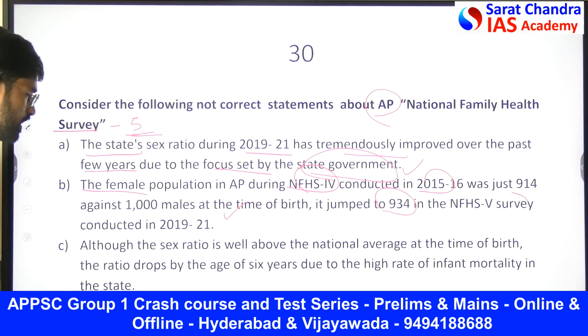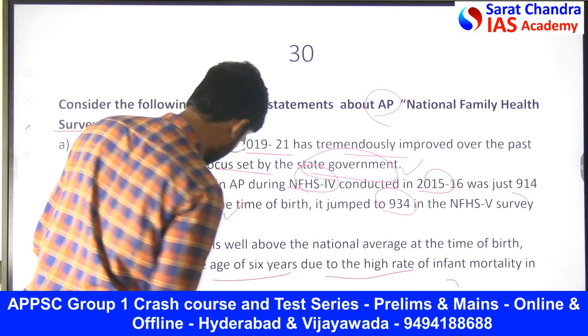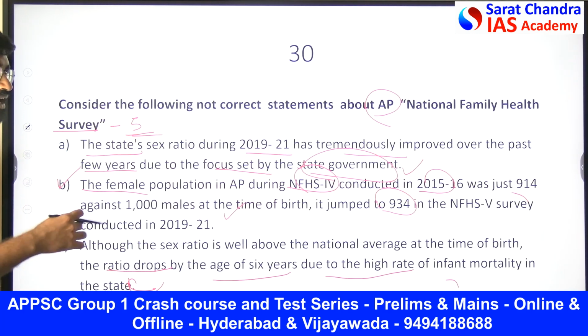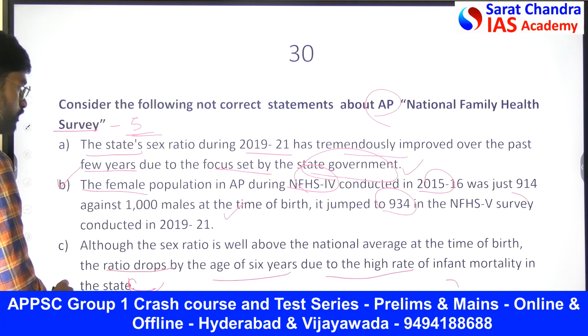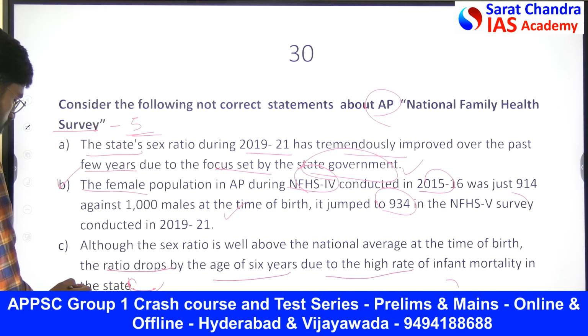Although the sex ratio is well above the national average at the time of birth, the ratio drops by the age of 6 years due to the high rate of infant mortality in the state. So this is also the right one. The infant mortality rate is high, and so the sex ratio drops. So none of the above is the not correct one.